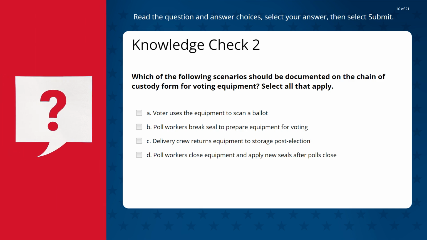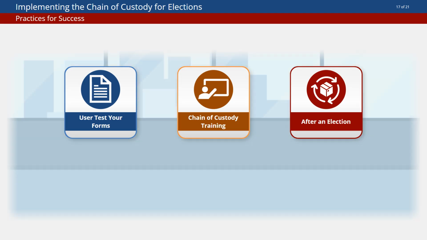Now it's time to check your understanding. Read the question and answer choices and select your answer. Then select Submit. Chain of custody practices and forms should be continuously reviewed to improve tracking. Whether you are introducing new forms or looking to update existing forms, consider adopting these 3 practices to support your efforts. Select each button to learn more.